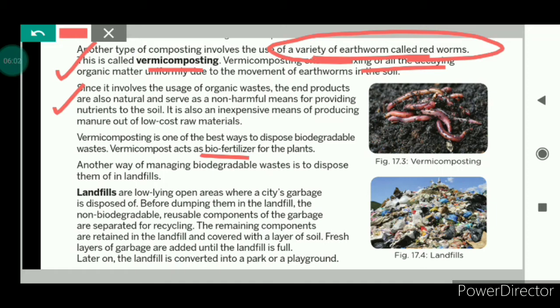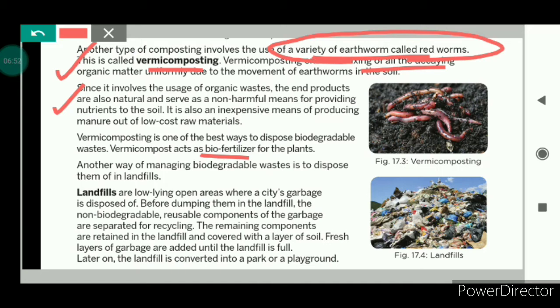So we saw that by using these two methods, vermicomposting and composting, we are converting the biodegradable waste into manure, which is organic matter, which is good for the environment, which is not creating any kind of pollution, and it is good for the soil, and it is good for the growth of the plants as well. And when we are making the manure using this biodegradable waste, we are also saving our money, which we are using for purchasing the chemical fertilizers. So these are the methods, composting and vermicomposting, which are giving us the best out of the waste.